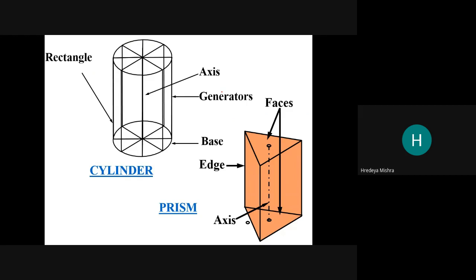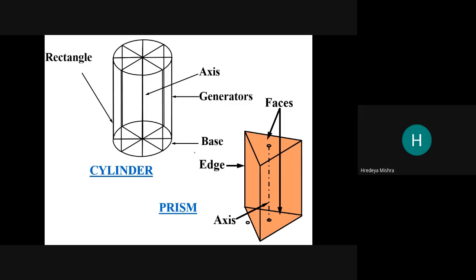So here, see, this is the rectangle edge which we are going to rotate about this axis. So this is the generator, this is the axis, this is the base. We can say that this is a prism, and this is a rectangle.